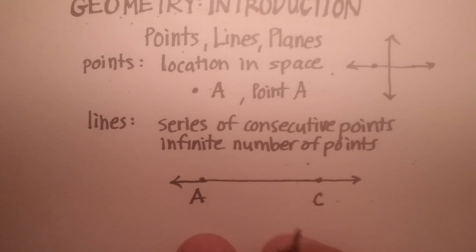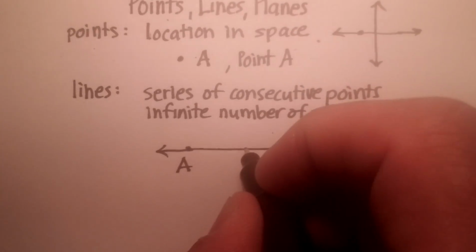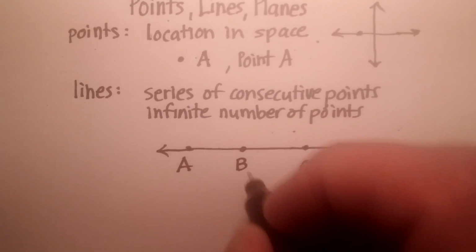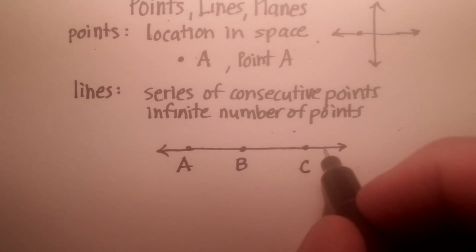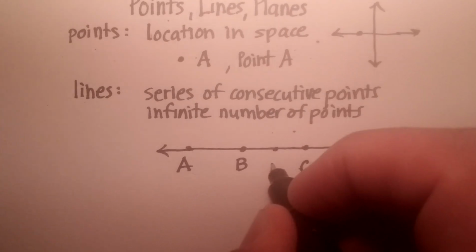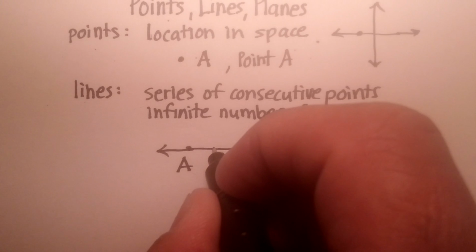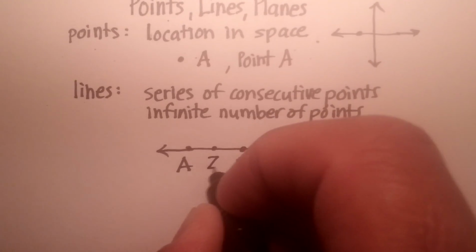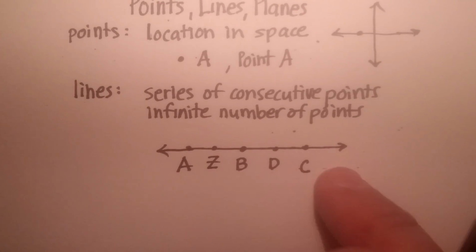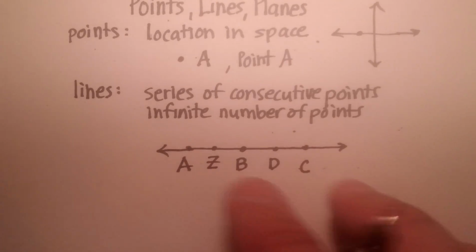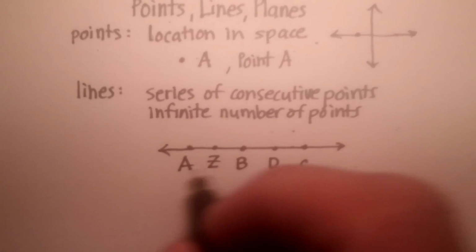Okay, now what would you call this line? I'm going to put one more thing in here to illustrate my point. Let me just put another point. And remember, since this is an infinite number of points, I really can say that's point D, and it doesn't have to be consecutive lettering, right? This could be point Z, et cetera. So I'm just starting to name some of the points on this line. You just take any 2 of these points. Let's go with AB.